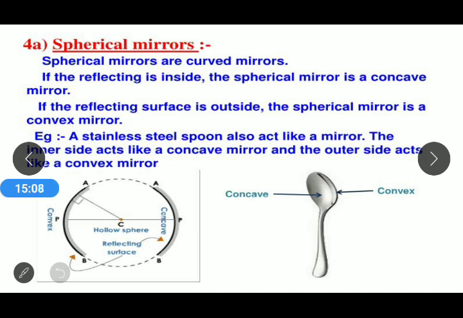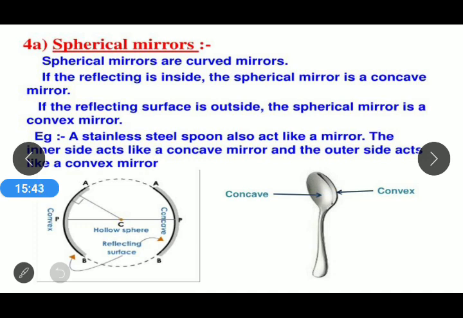To summarize again, spherical mirrors are curved mirrors. If the reflecting surface is inside the spherical mirror, it is a concave mirror. If the reflecting surface is outside the spherical mirror, it is a convex mirror. A stainless steel spoon also acts like a mirror. The inner side acts like a concave mirror and the outer side acts like a convex mirror.